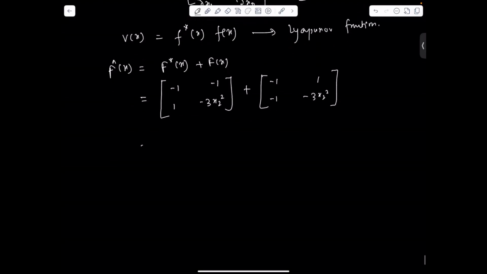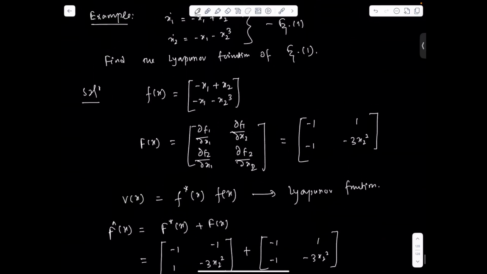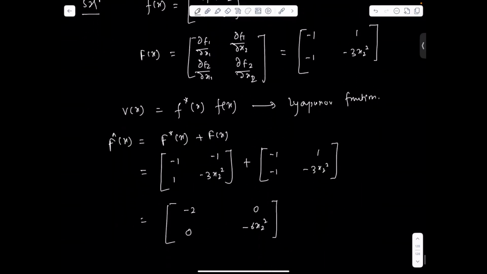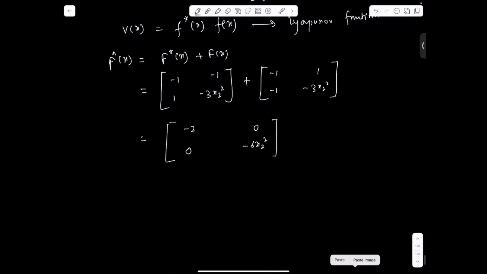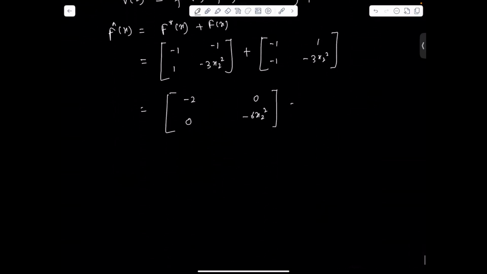From this we can find -2, 0, 0, and 6 x2 square, and again you can write minus, taking common, 2, 0, 0, 6 x2 square.